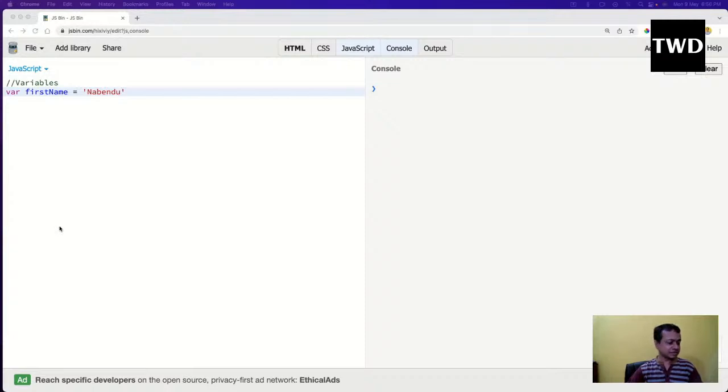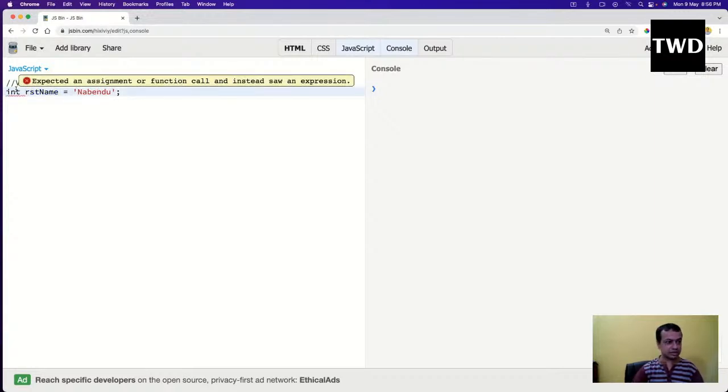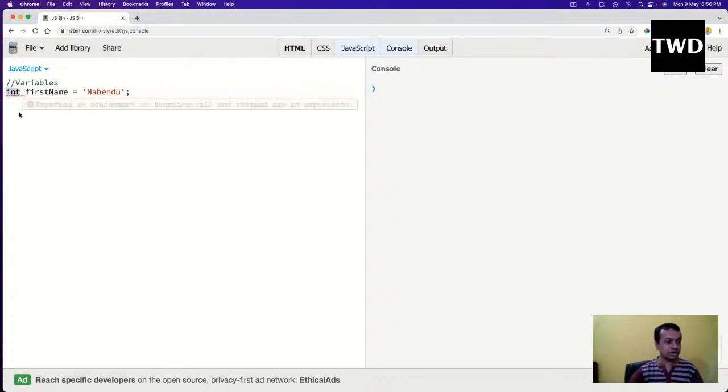Okay, so var firstName is there. So this variable I have taken. If you're coming from a Java or some other background, you might have seen that we take it like this, int, or in this case string. So in Java we take it like this, but JavaScript is known as a loosely typed language. Everything is a var in JavaScript. It does not internally take this as a string or something else.